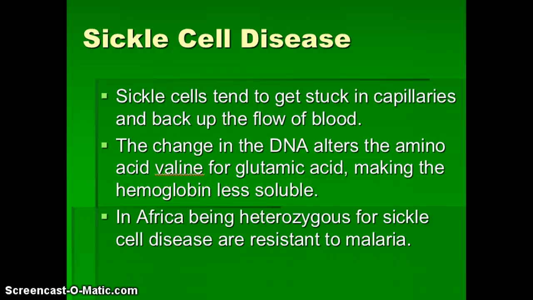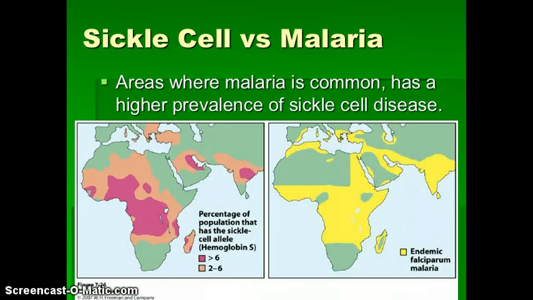However, we've been talking about how mutations in genes can be passed on and you have these genetic disorders. Well, the weird thing is sometimes these mutations might actually be helpful. In Africa, those that are heterozygous for sickle cell disease are actually resistant to malaria. If we look at sickle cell versus malaria, areas where malaria is common have a higher prevalence of sickle cell disease.